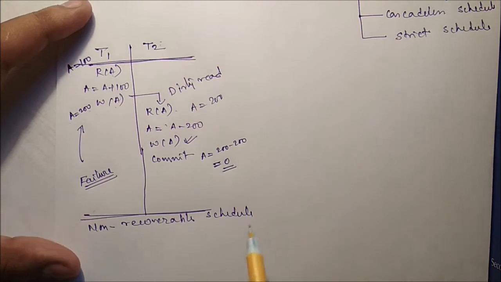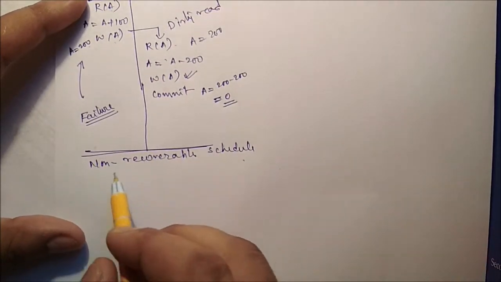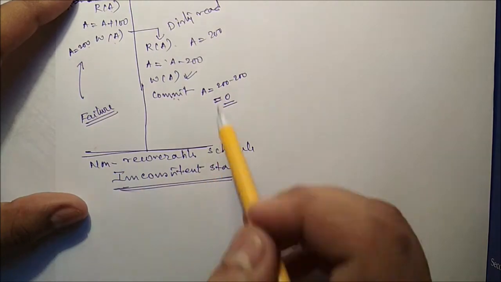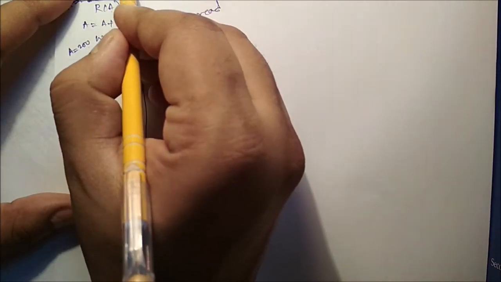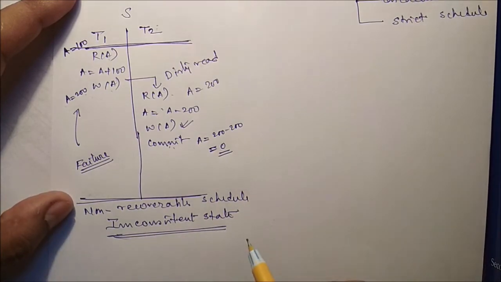This is called a non-recoverable schedule. We cannot recover this part, and the database is in an inconsistent state. So this schedule is non-recoverable.